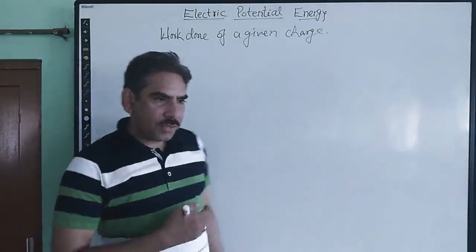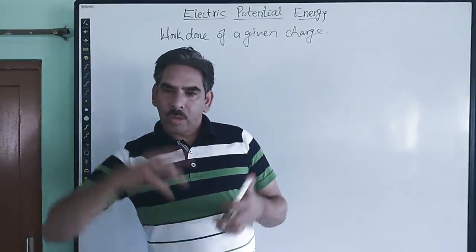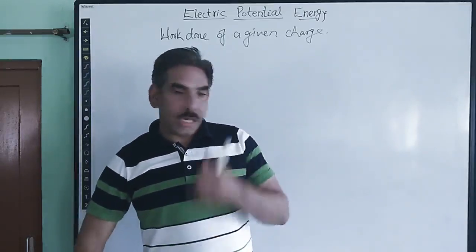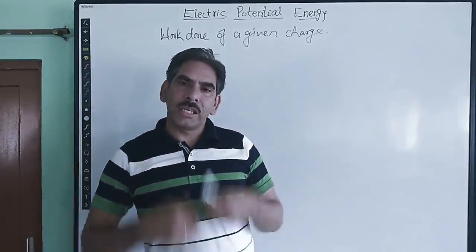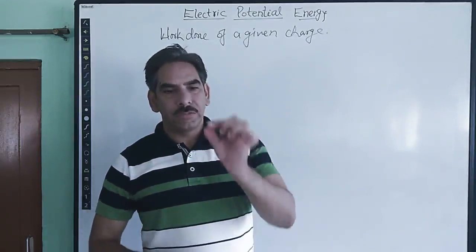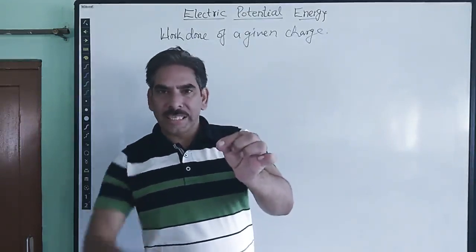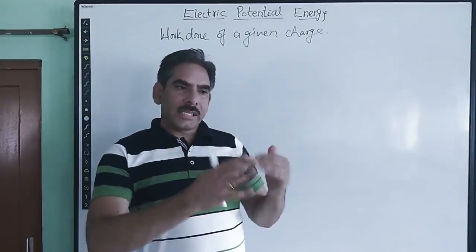You can compare this with gravitational potential energy, in which whenever some object is moved against the gravitational force, whatever amount of work is done becomes the energy called gravitational potential energy of that object at the point to which it is raised against the gravitational force. So is the case here.